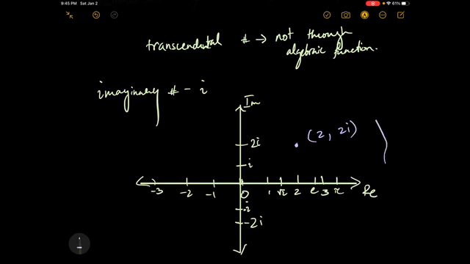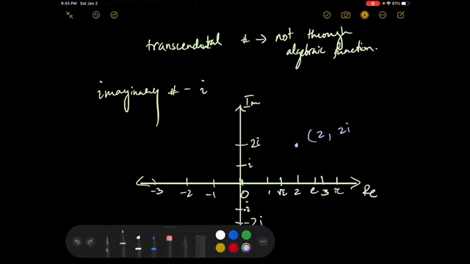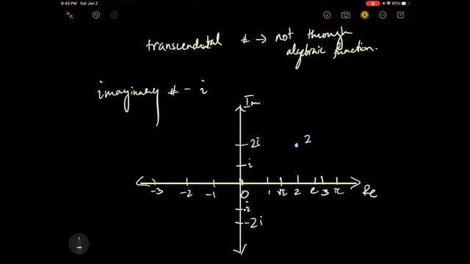Well, this isn't exactly a coordinate system. It's actually a number plane. So instead of defining it with parentheses and commas, or as a coordinate, we define it as an actual number. We call it 2 plus 2i, because it's exactly at 2 and 2i. That's the intersection point. And this is what we call a complex number.